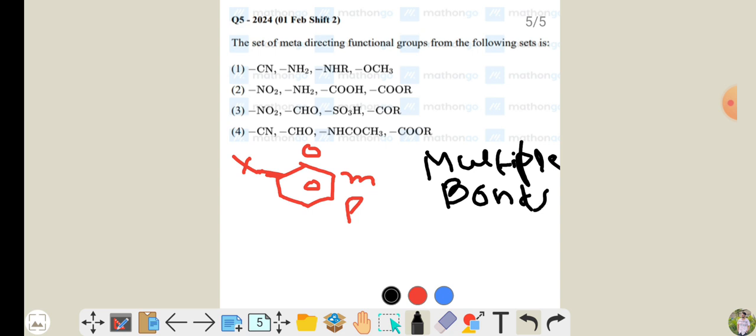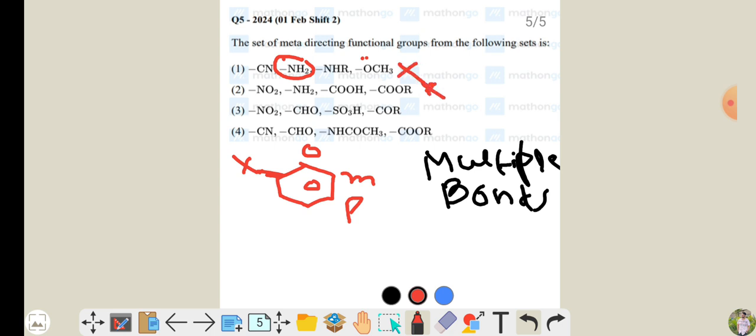So first one, if you see, CN is there. First option, let's see, but NH2 is there, right? This NH2 is lone pair donating, right? Double bond is not there, so this is also an electron donating kind of group. The next one again NH2 came, so this option is not possible, this option also not possible.